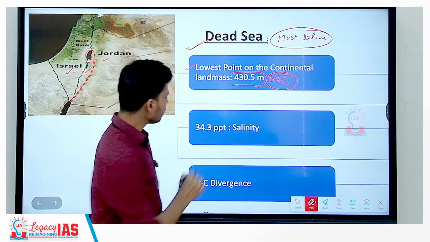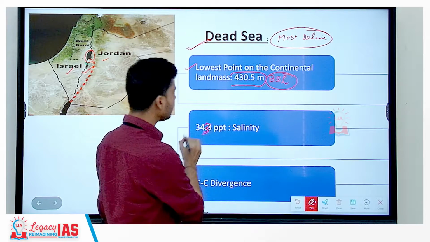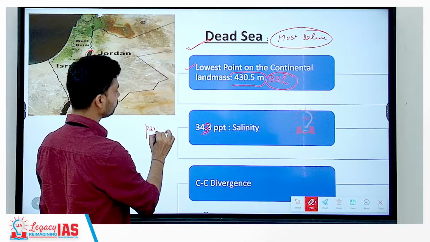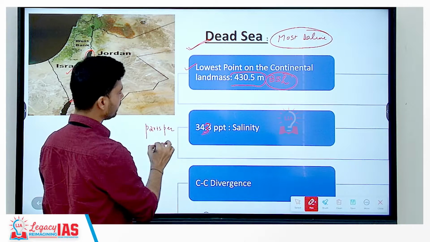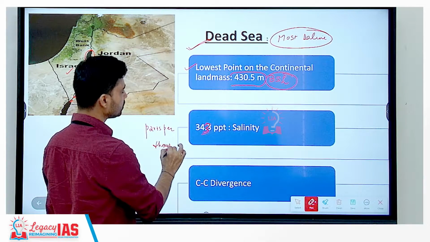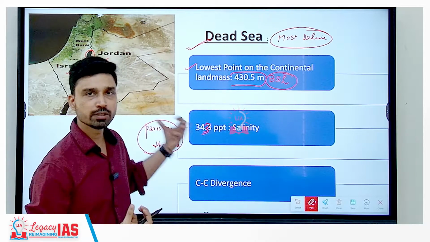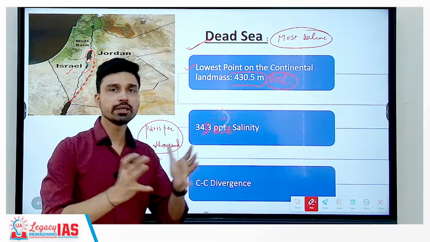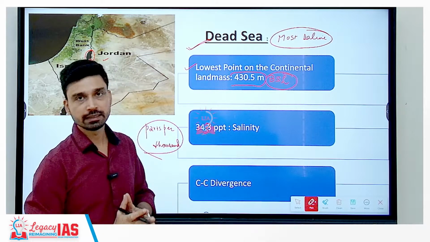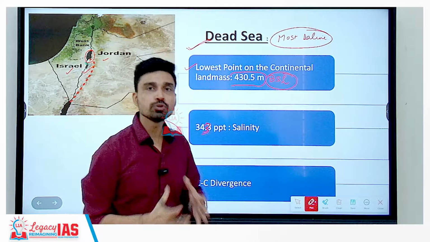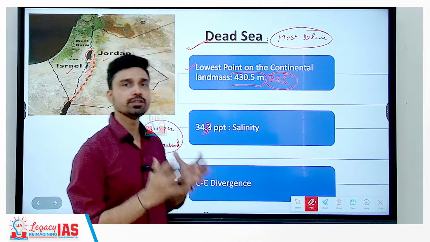Now, what is the salt concentration here? So it is 343 parts per thousand. 343 parts per thousand. What does it mean? It means that for every 1000 grams of water in this water body, 343 grams of salts is present in it. So it is almost, we can understand, 10 times more saline as compared to an average ocean of the earth.